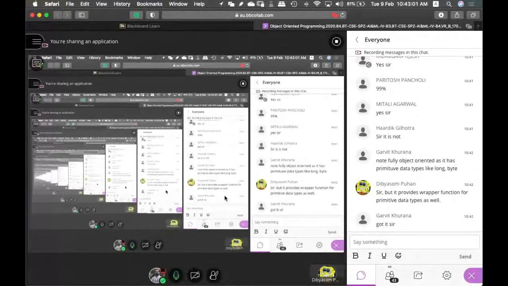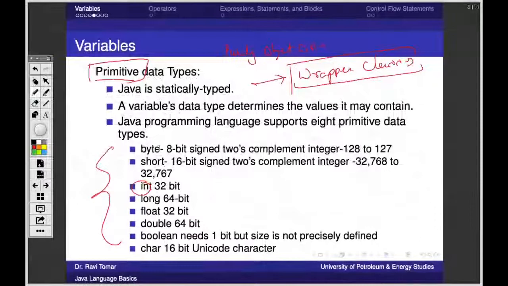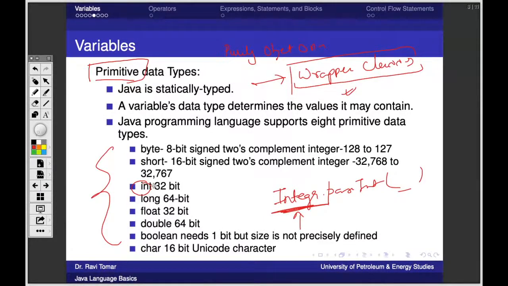But if we do not write any of these in our program, if we do not take these variables and instead take the wrapper classes, we'll discuss in detail what wrapper classes are. And in fact, in your lab also, you have used Integer.parseInt, right? You all have used. So this is what a wrapper class is about. It is a class that is similar to your int kind of a thing, but that works on the object. Okay. So this was about primitives.